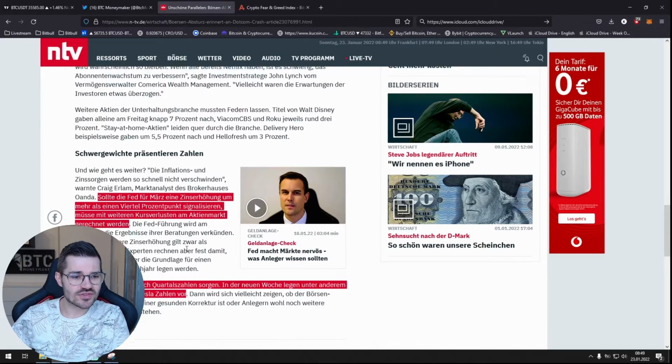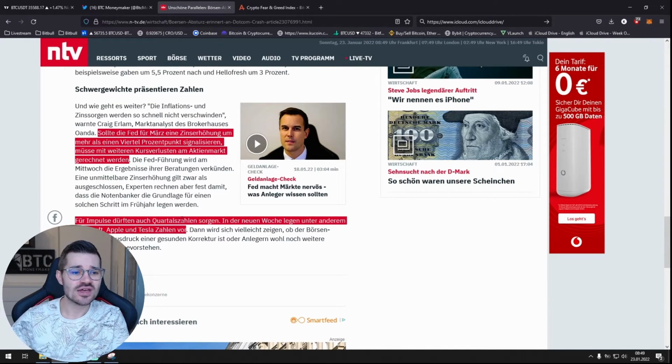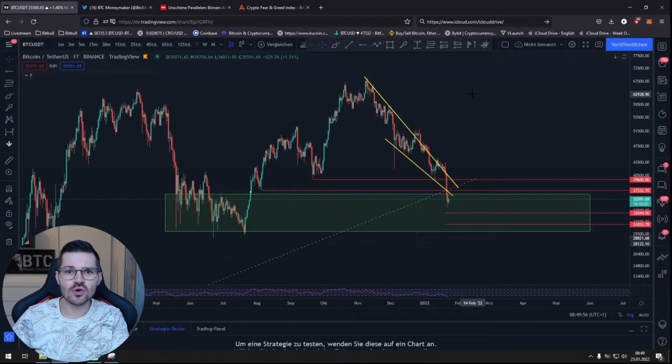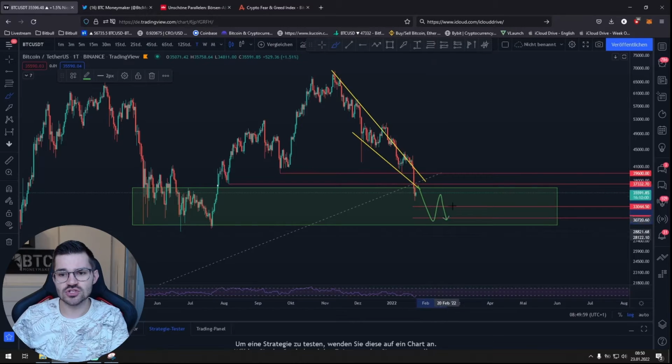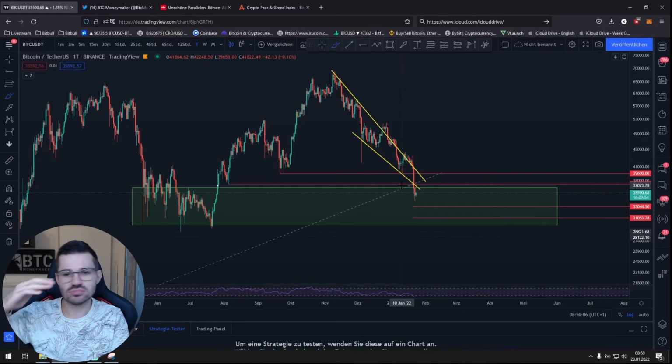Also, another factor to be looking out for is what the numbers will be for this quarter of Microsoft, Apple, and Tesla, for example. If these companies also report big losses in their stocks or in their values, then that also means NASDAQ is going to go down, and that means that Bitcoin is also going to be affected by that. That's why it's a bit ridiculous right now to tell you that, oh, here we're going to be forming a W pattern, or we found our floor here, because this happened 3 months ago or however long ago. None of that matters. At the moment it's the situation in the economy and what the markets do.